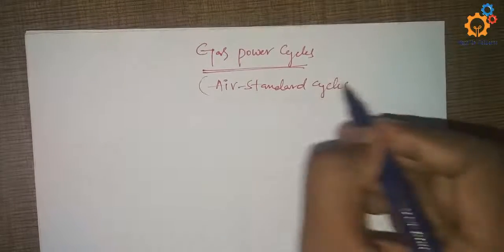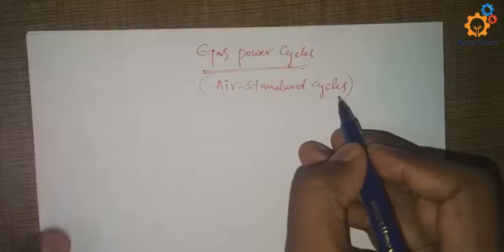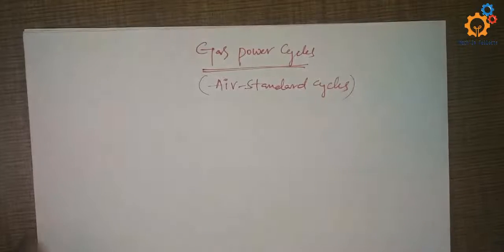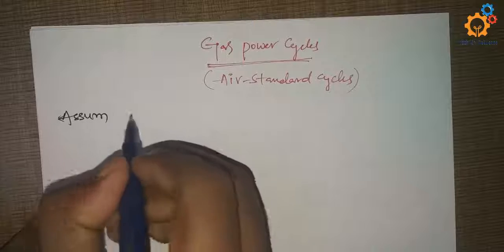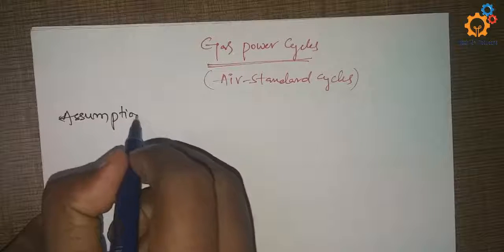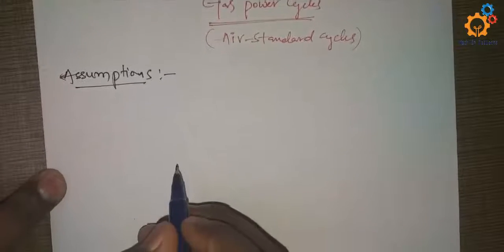I will tell you why these gas power cycles are known as air standard cycles. Because we will make some assumptions in order to calculate the efficiency of gas power cycles. We will look at one by one what assumptions we will take.